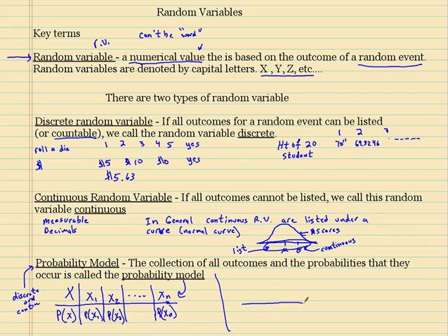Well, if you have a situation in real life, like IQ scores, these could be IQ scores. Okay, these variables under here, this is the average, that's the mean. Okay, these are all continuous. Okay, these are continuous random variables.